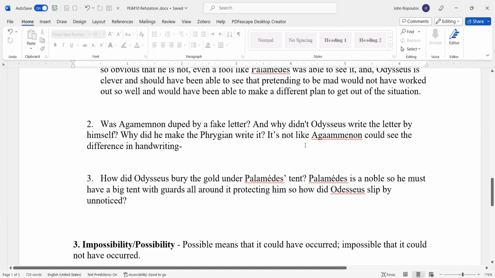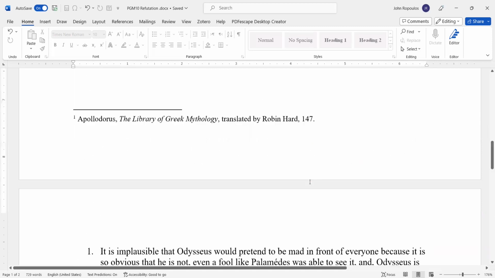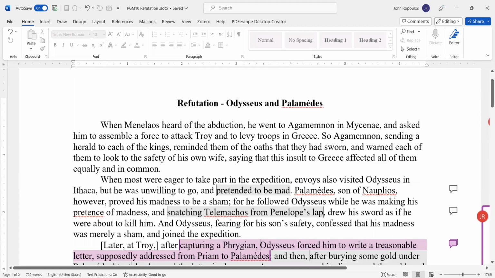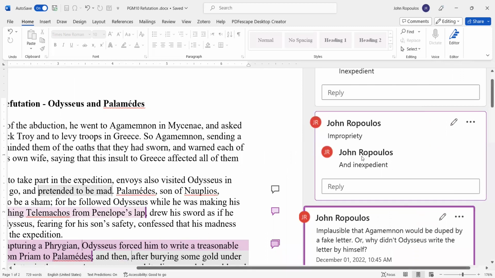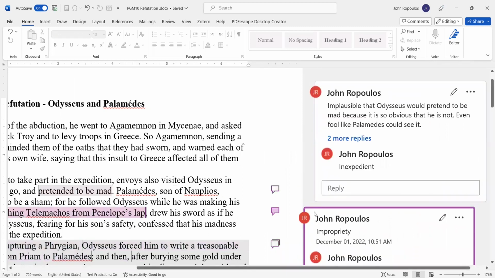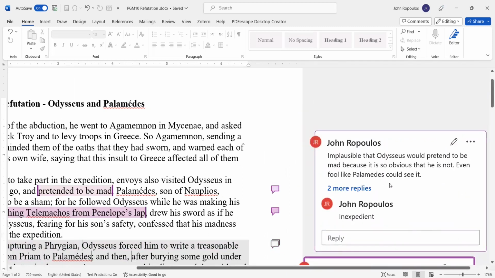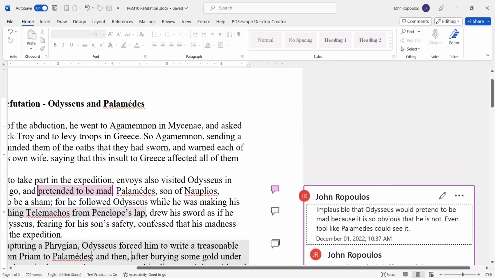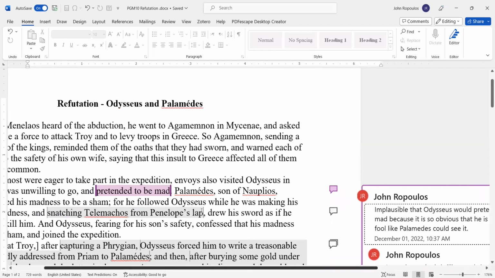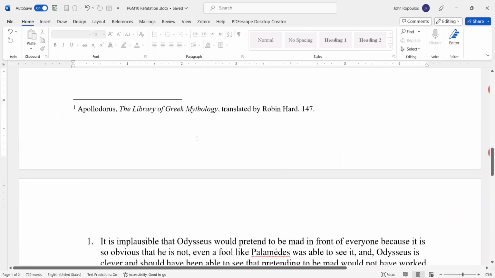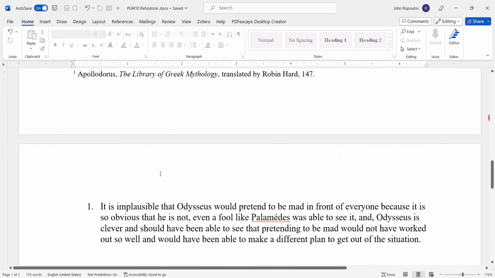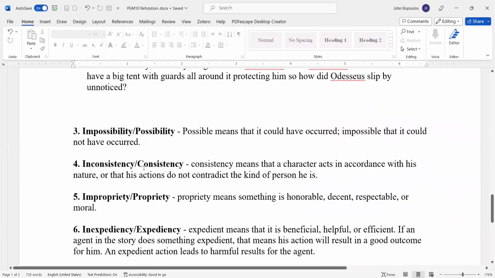So you have two options. You can either do these little comments on the side, like I did here. So I went through and I commented that, okay, this is where the impropriety is. But what I want you to do is give the reason. Implausible that Odysseus would pretend to be mad because it is so obvious that he is not. So just a short little thing. Okay, think of it like an outline. You can do that. Or as you come upon them, you write them here, right? In unclarity or implausible or impossible, etc.